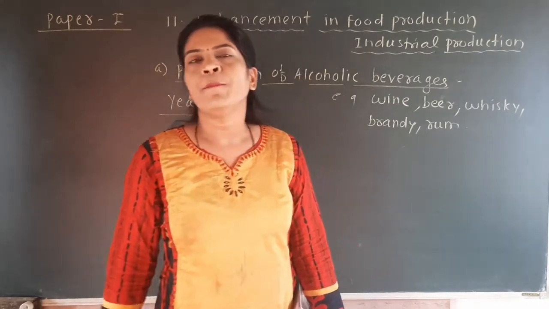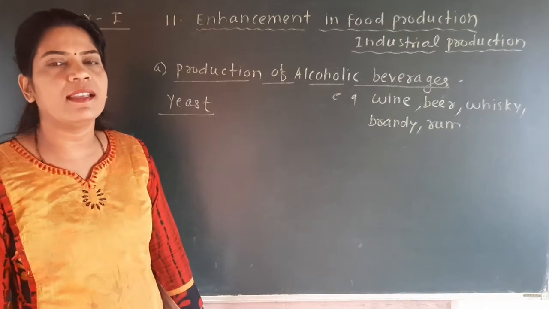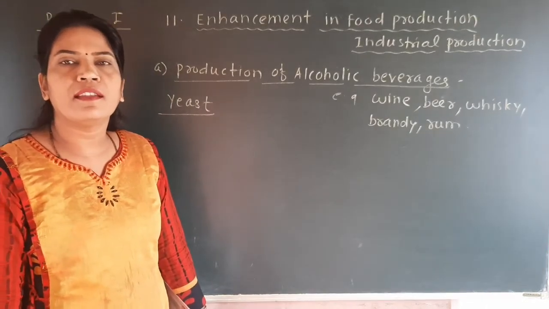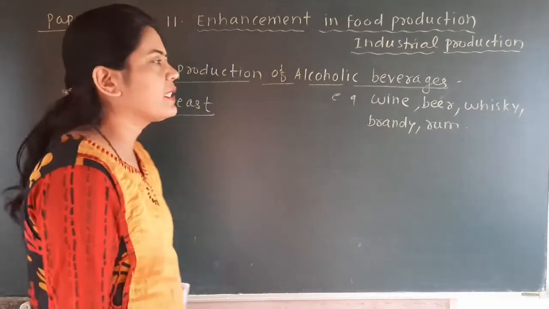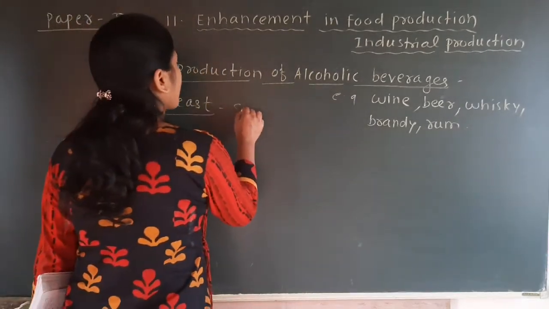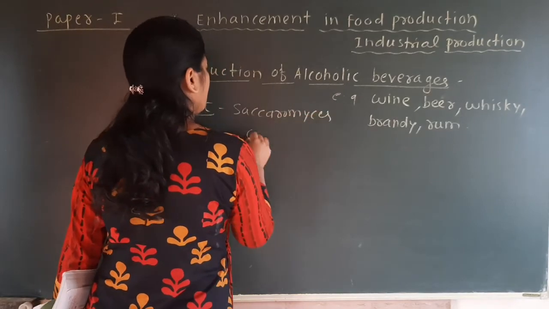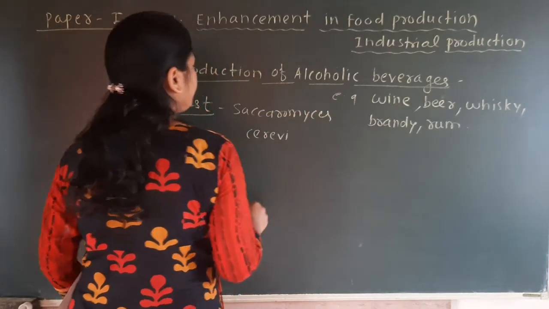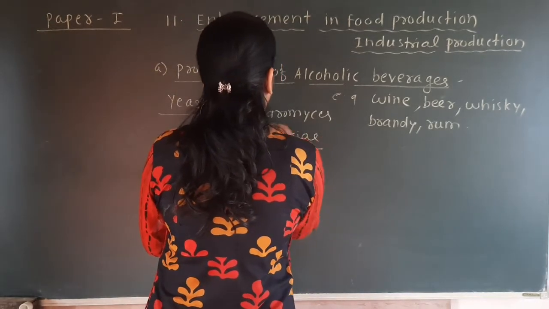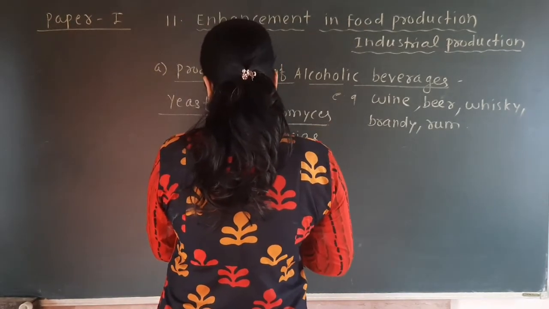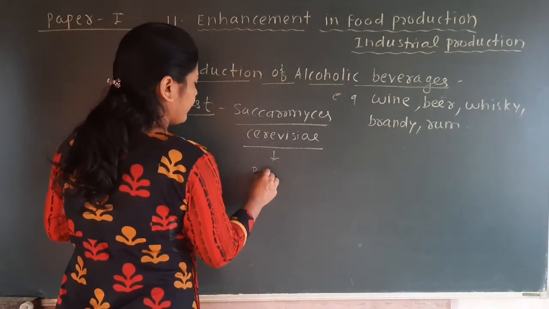It is the only organism which is unicellular, because all other fungi are multicellular, and the name of the species which is particularly used for alcoholic fermentation is Saccharomyces cerevisiae. It is particularly called the Brewer's yeast.